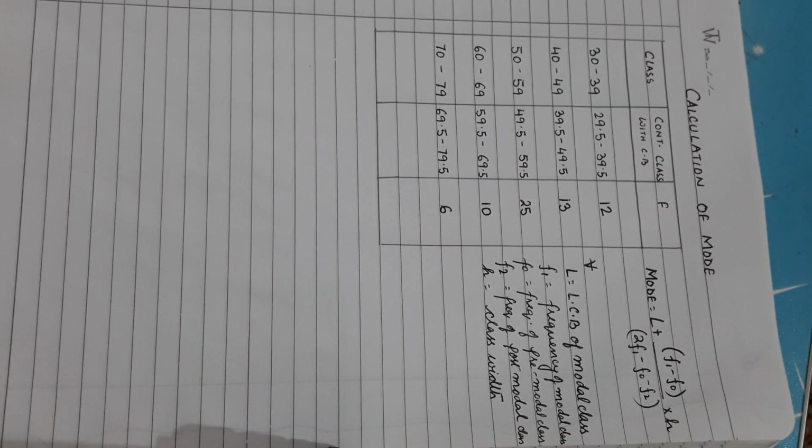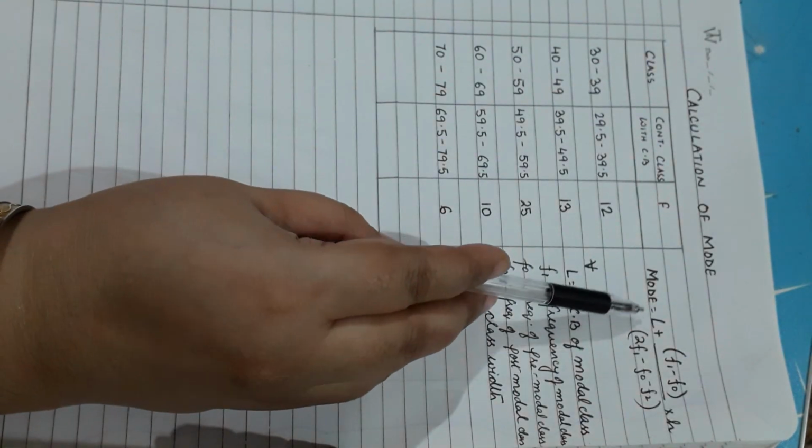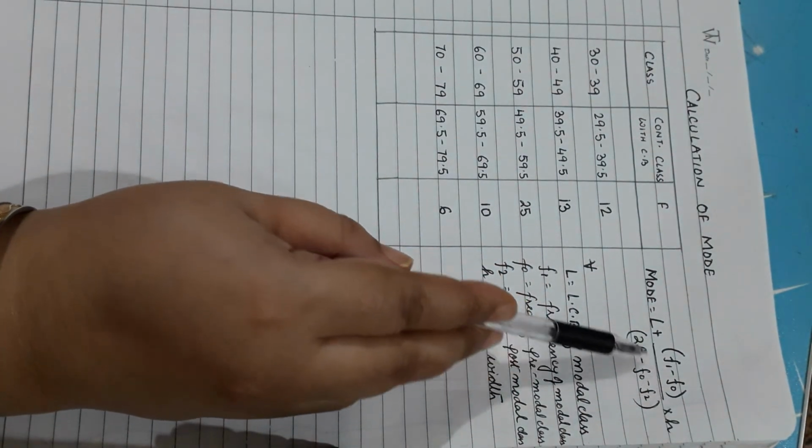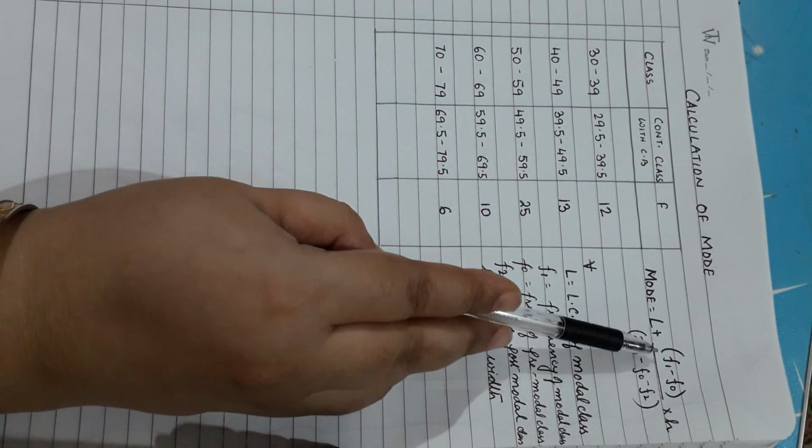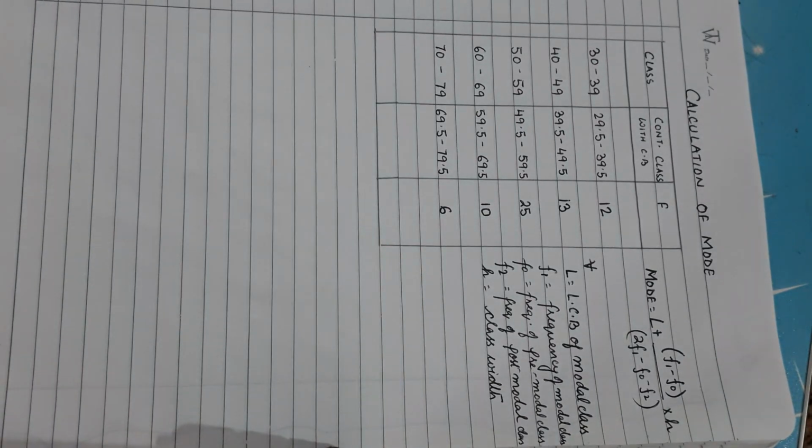Now we go ahead and move on to the final or the third measure of central tendency, that is mode. Calculation of mode once again will be on similar lines. We have converted the discrete frequency into a continuous frequency, and the mode is calculated by the formula L plus F1 minus F0 by 2 F1 minus F0 minus F2 into H, and each of these will have their own descriptions.